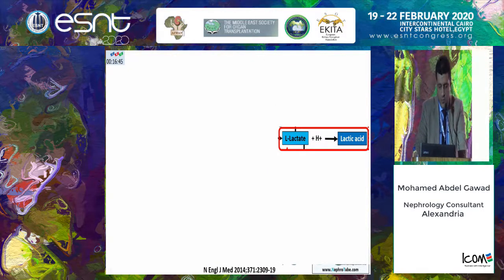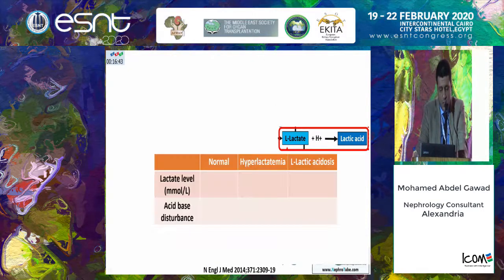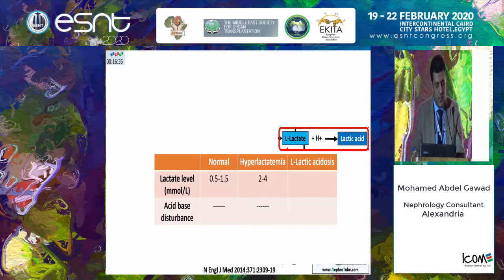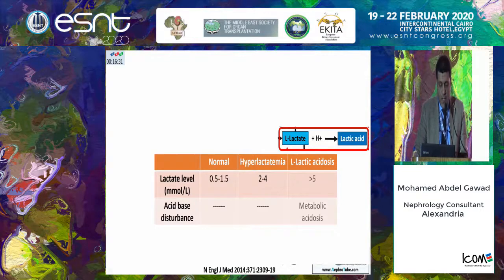Regarding the normal lactate level and abnormalities, normally the lactate level should be between 0.5 and 1.5 millimole per liter in the absence of acid-base disturbance. Hyperlactatemia is a mild to moderate elevation of lactate level between 2 and 4. In lactic acidosis, the lactate level will be more than 5 in the presence of metabolic acidosis. So what are the causes of lactic acidosis?